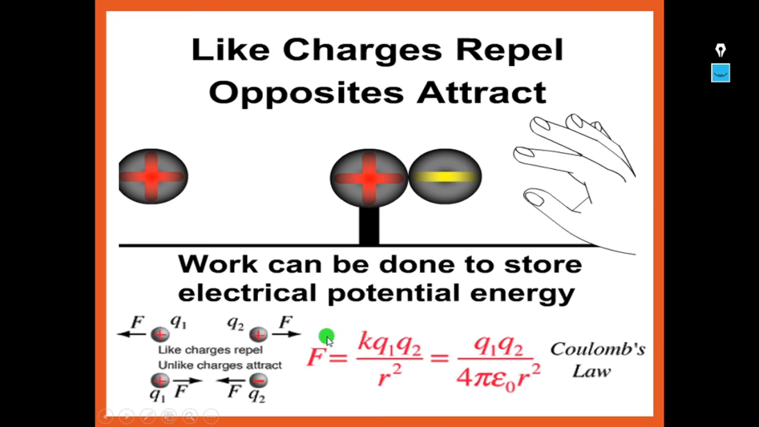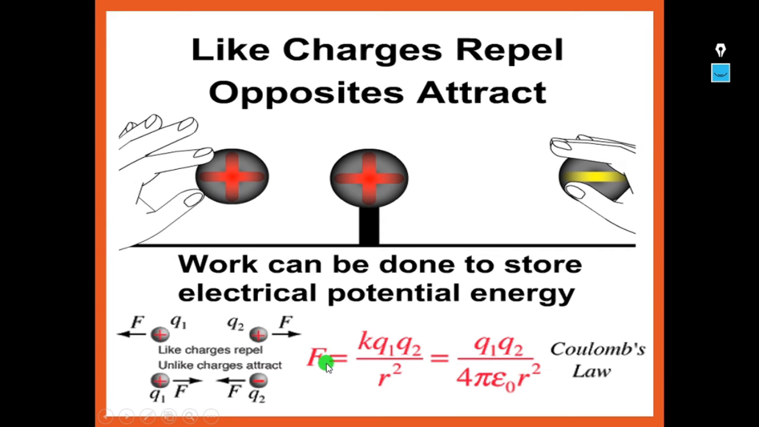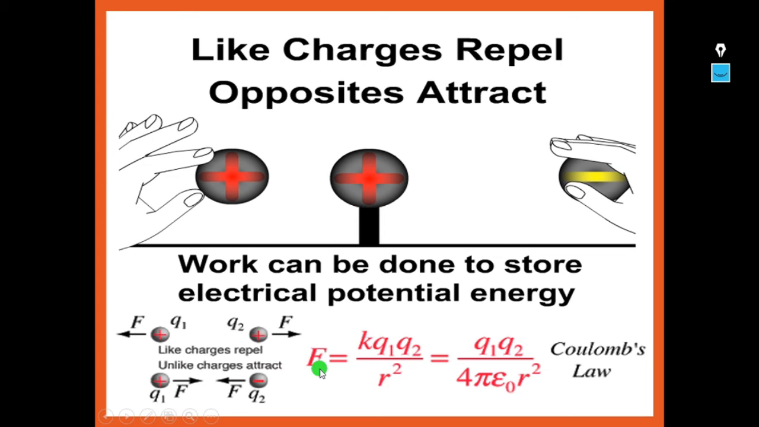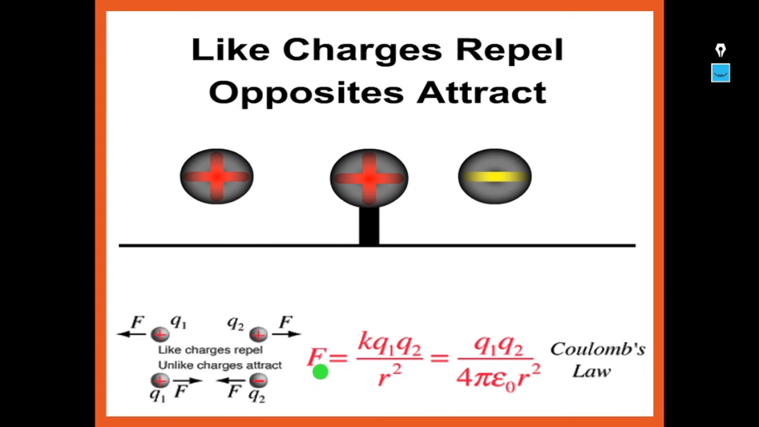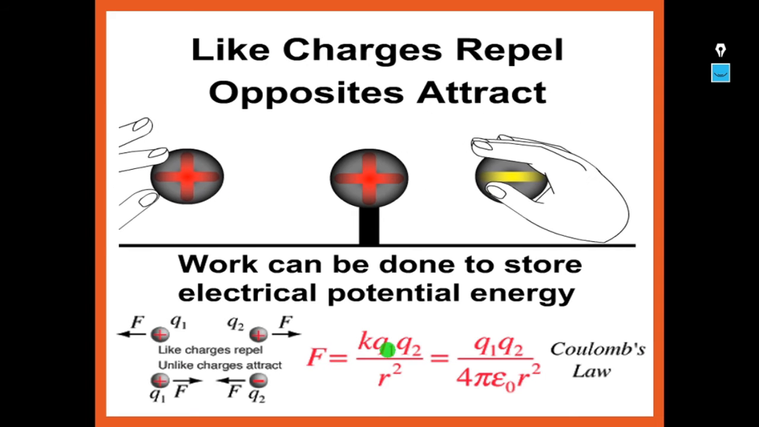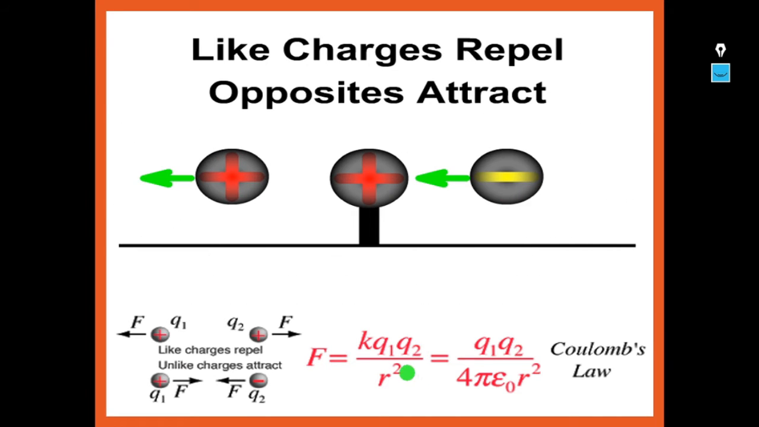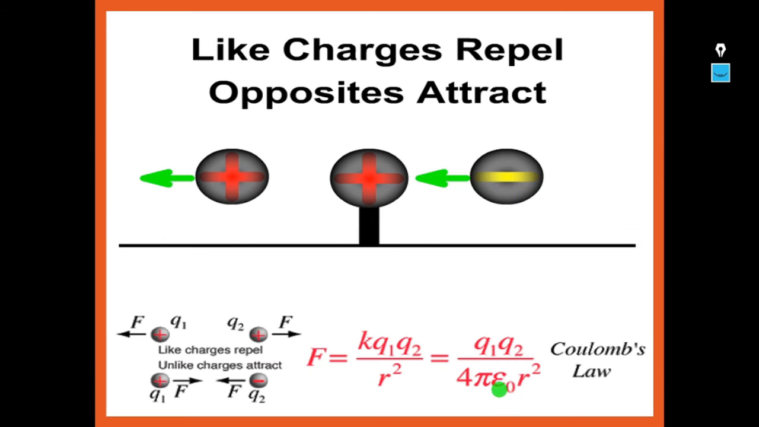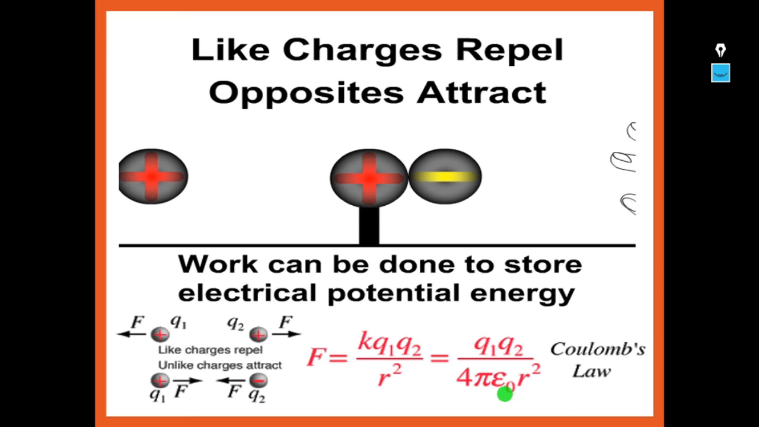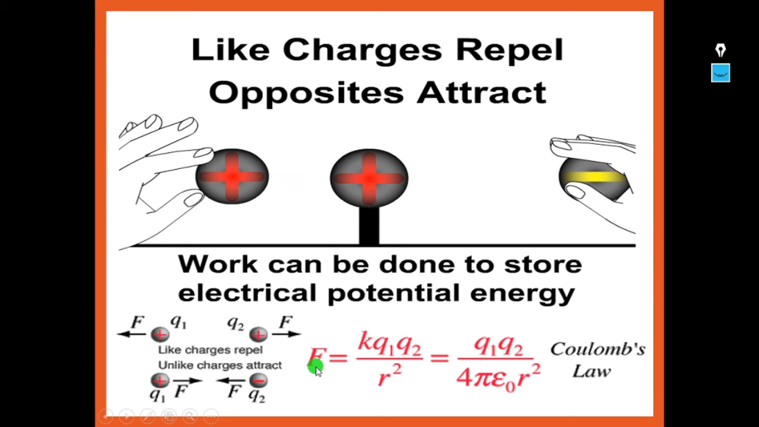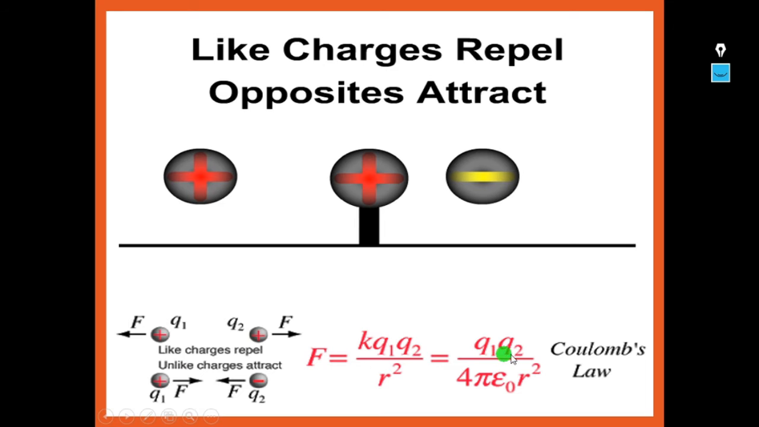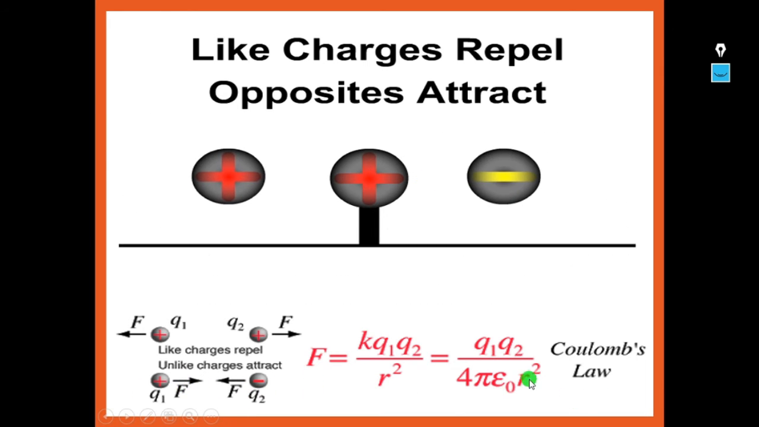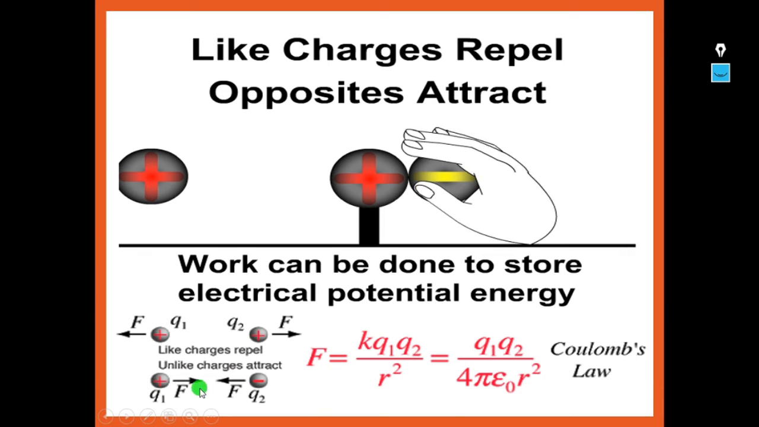So here the force of attraction or repulsion can be defined by Coulomb's law. That is given by F is equal to K into Q1 Q2 by R square, where K is nothing but 1 by 4 pi epsilon naught, where epsilon naught is the permittivity of free space. So F is the Coulomb's force of attraction or repulsion. Q1, Q2 are the charges of the two bodies which we are considering. R is the distance between those two charges.